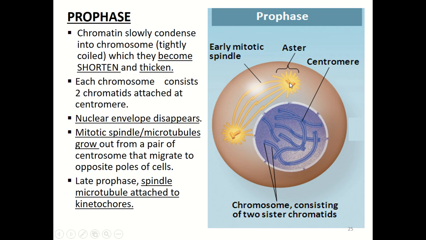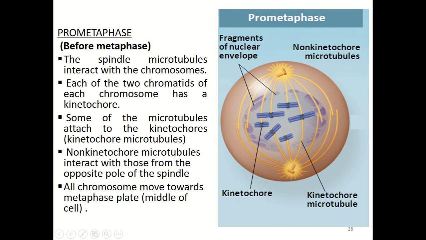The first centrosome will go here. Meanwhile, the other centrosome will move to the other side. And then during the late prophase, the spindle microtubules will attach to the kinetochore of the chromosome.